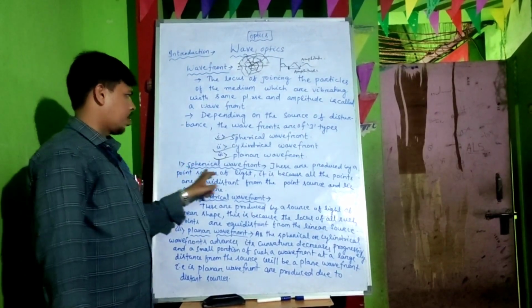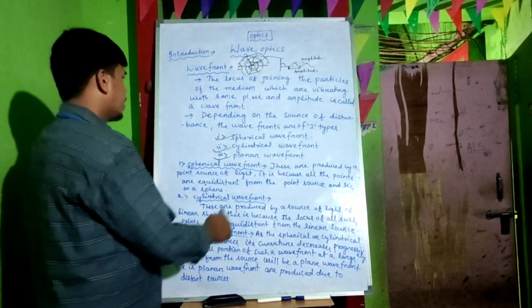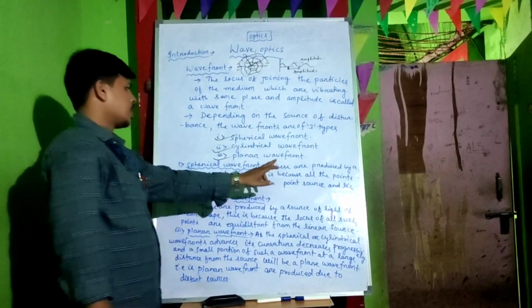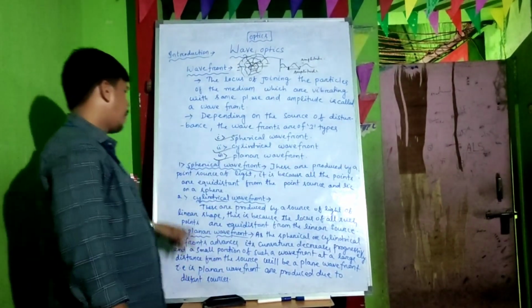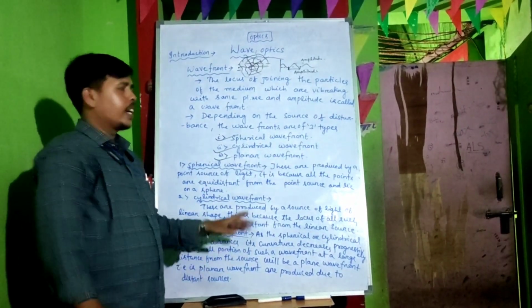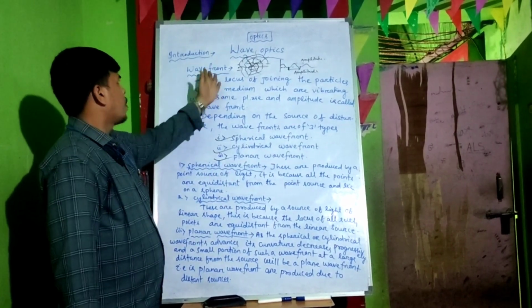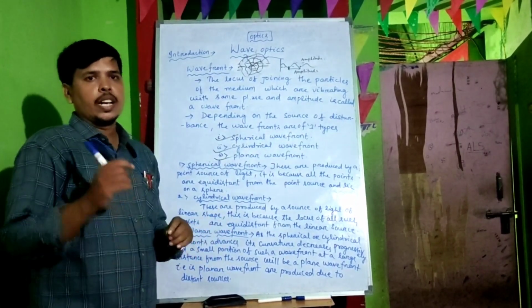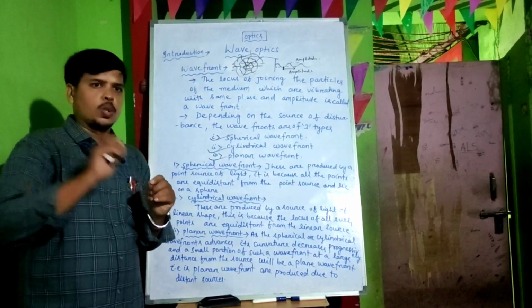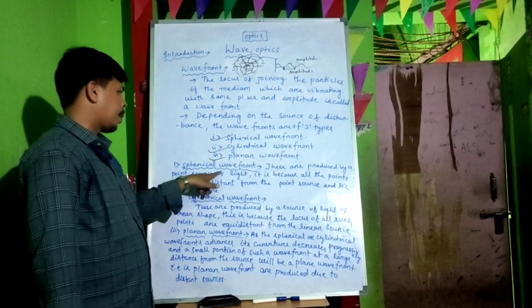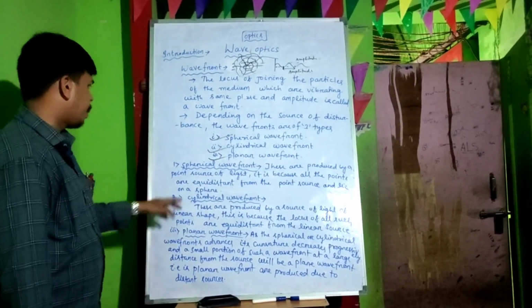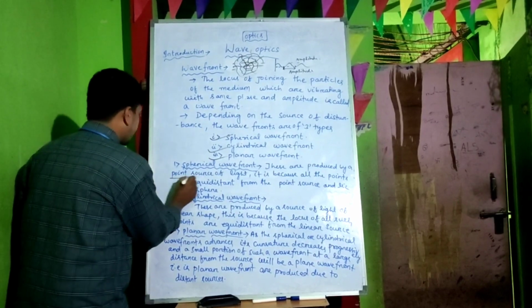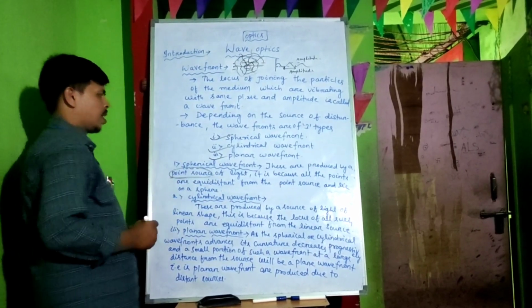First of all, we discuss spherical wave front. Spherical wave fronts are produced by a point source. We already talked about what you mean by wave front: light starting from a point source. So here I repeat the point: these are produced by a point source. Here is the important point, and all of you underline this part.